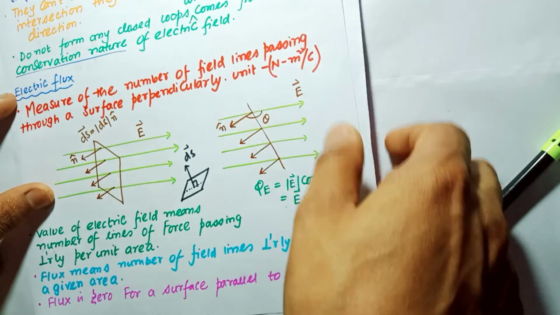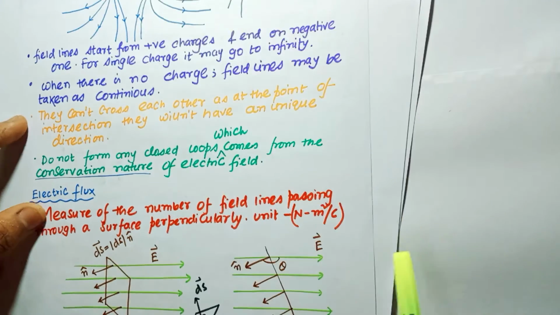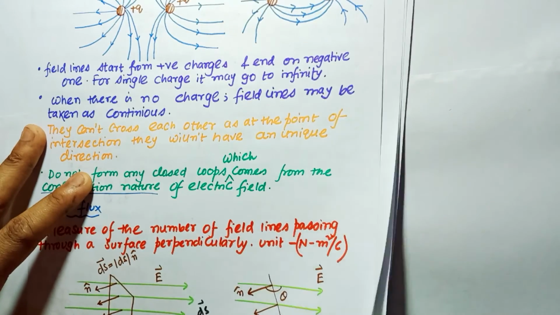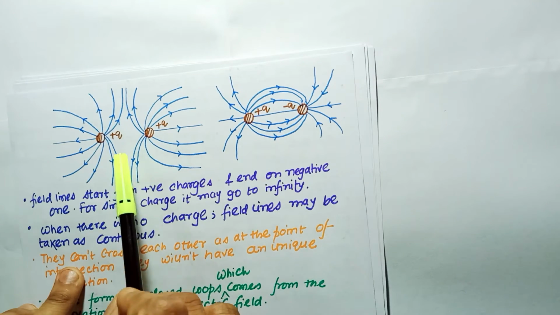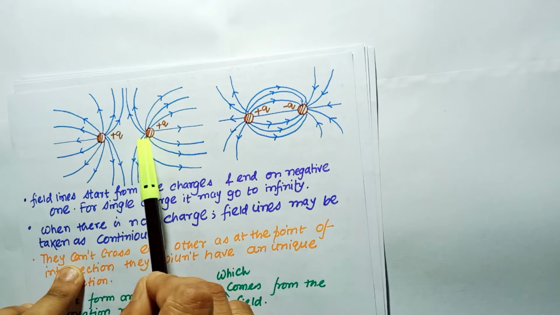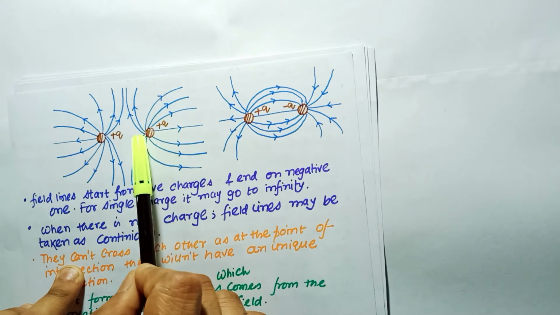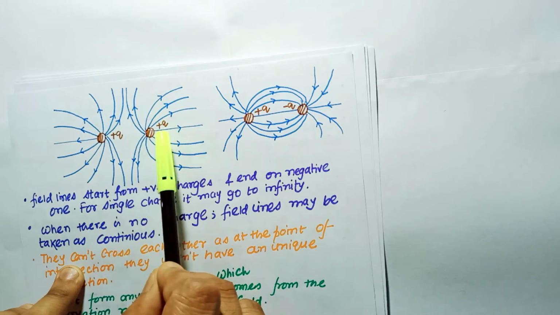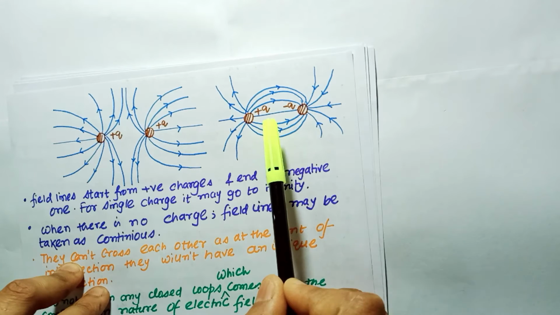So you can see here, these are the field lines due to two charges, plus Q and plus Q. Two equal charges. We know that the electric field lines come out from the positive charge. So these are the lines of the electric field for two same plus charges, and this is for the different charges, plus Q and minus Q.